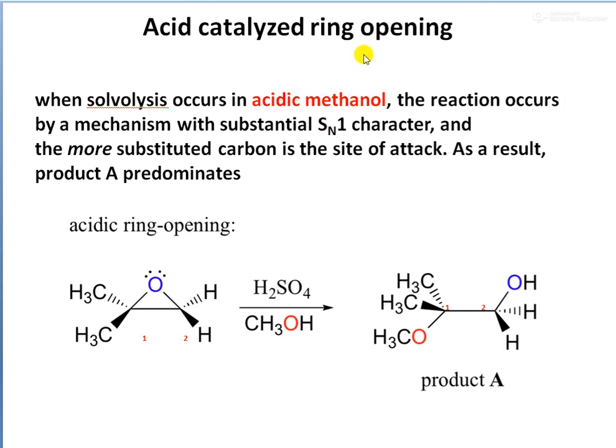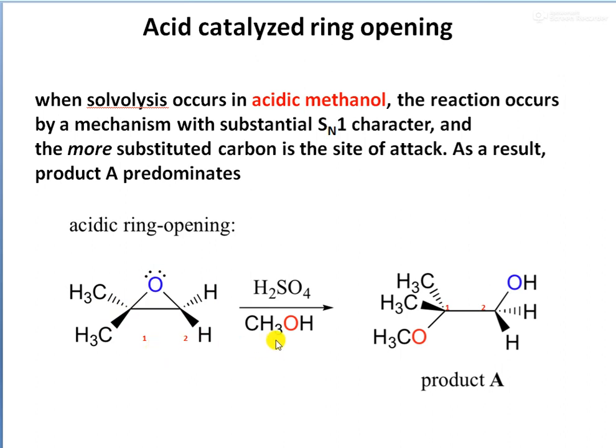So, acid catalyzed ring opening reactions. When solvolysis of an epoxide occurs in an acidic methanol medium, the reaction occurs by a mechanism with substantial SN1 character. That is, in this case, the more substituted carbon is the site of the attack. So this is an asymmetric epoxide. In one carbon there are two CH3 groups, and the second carbon has two hydrogen atoms. This is an asymmetric epoxide.